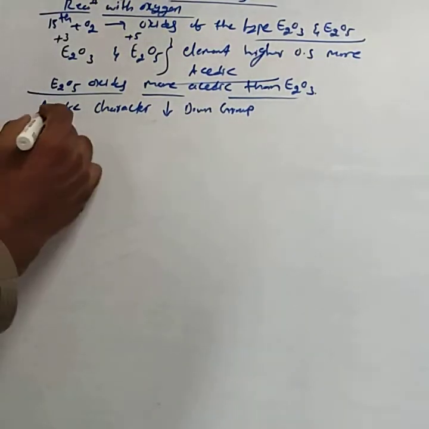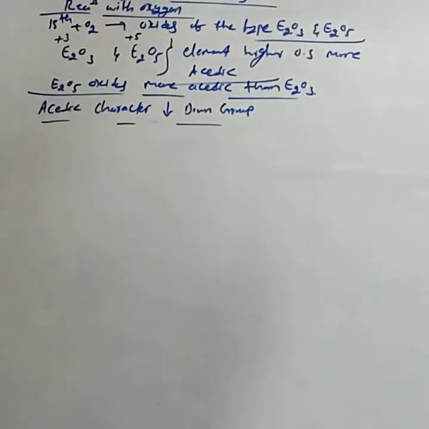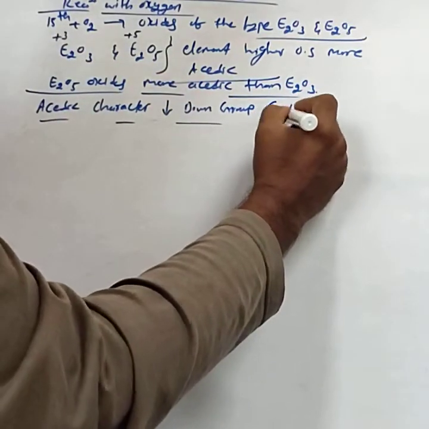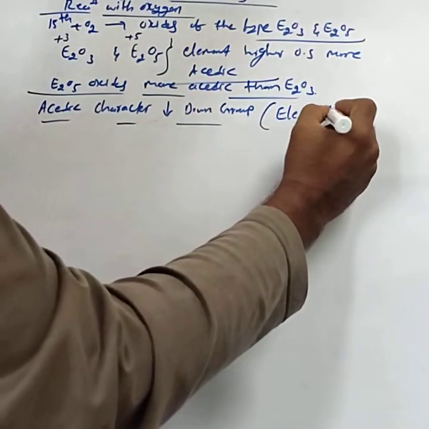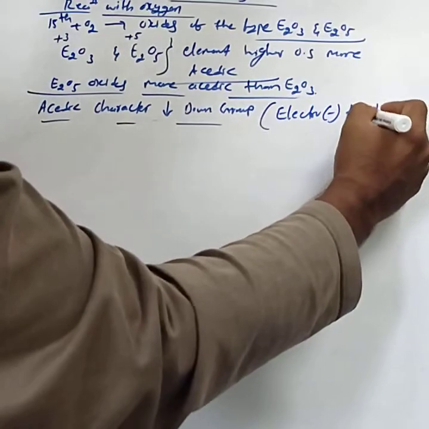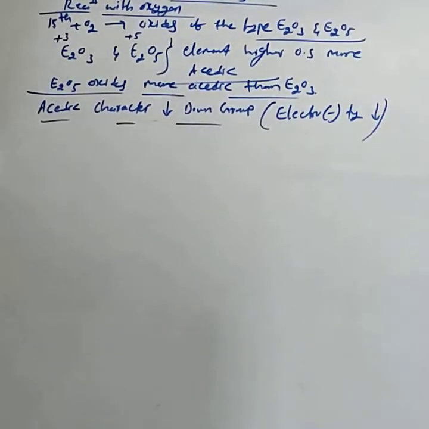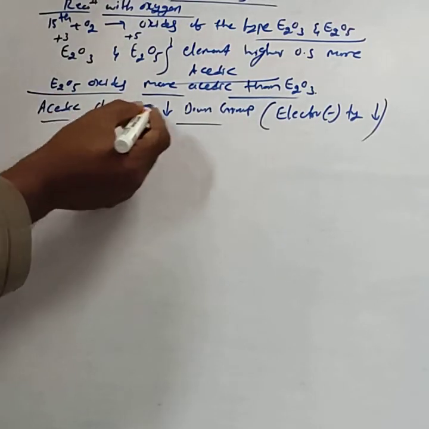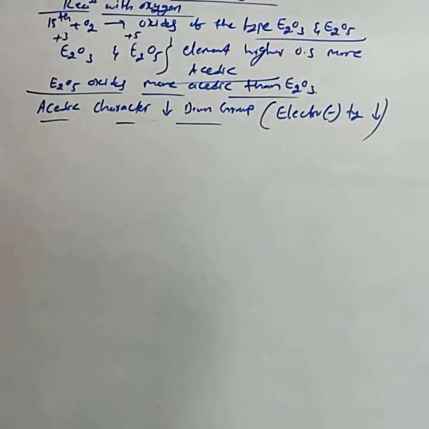Why does acidic character decrease down the group? The main reason is that electronegativity decreases. The higher the electronegativity, the higher the acidic nature. Based on that, acidic character decreases down the group.